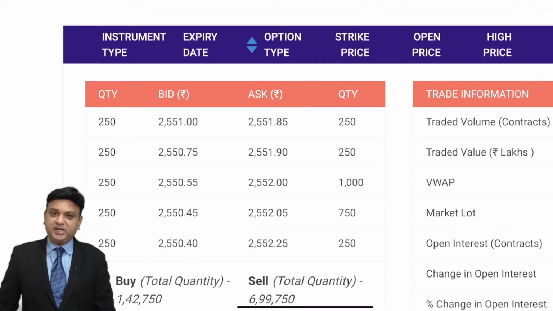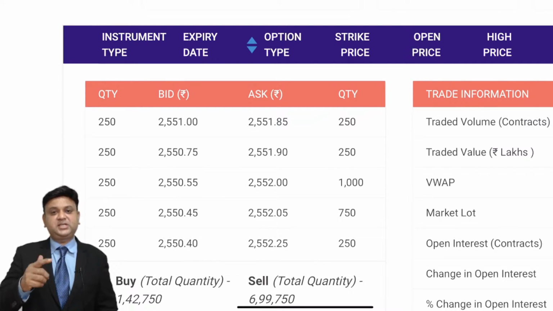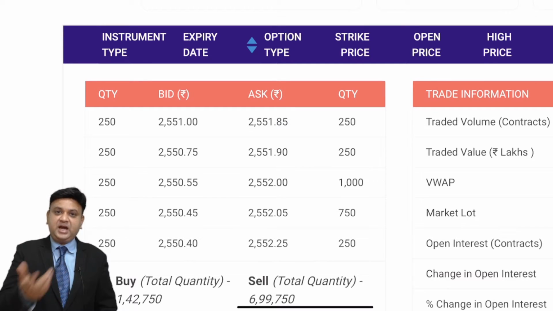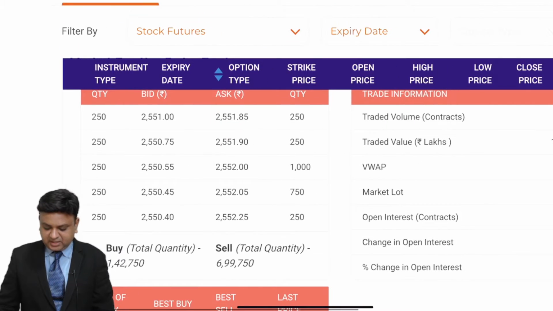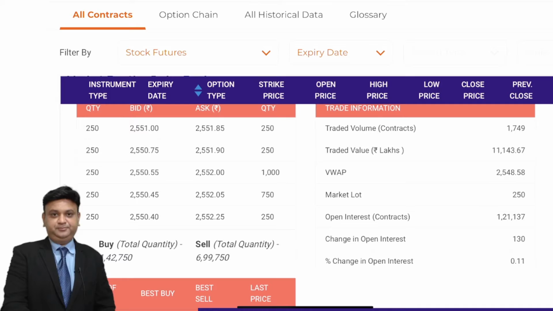You can see that in the quantity column, all the quantities are in multiples of 250. Why? Because the lot size is 250. If I want to enter into the transaction for sale, because I am bearish, I am expecting the price of Reliance to fall, then 2551 is the price at which I can sell. 2550.75 is the price at which I can sell another 250 shares after entering into the first 250 shares. And that is the way you can enter into the transaction for buy and sell.